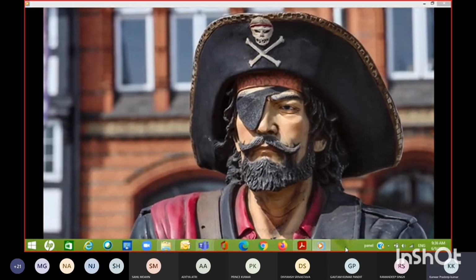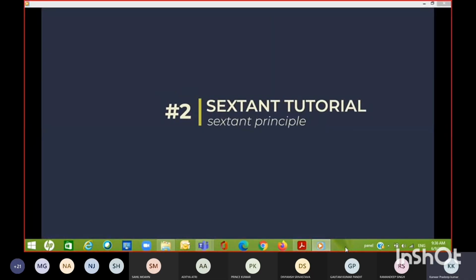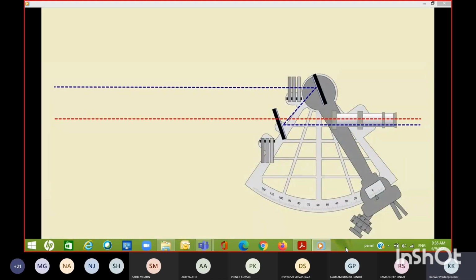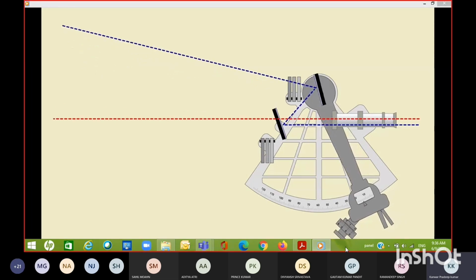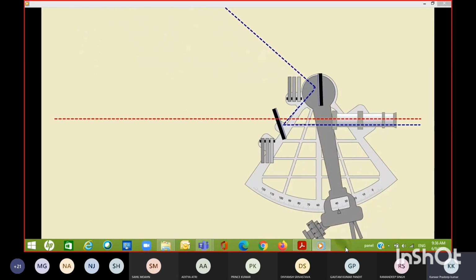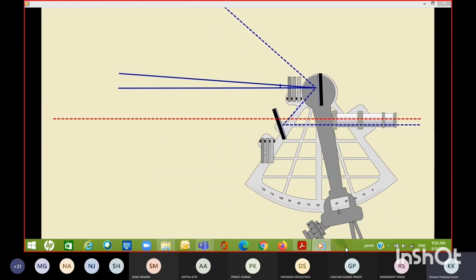So we've assembled the sextant, but how does it actually work? This is where the sextant principle comes in. When the sextant is set at 0, looking straight at the horizon, you can see that both mirrors are looking at the exact same spot. The image in both parts of the horizon mirror should be identical. When you start to rotate the index arm, the image in the reflected part of the horizon mirror changes. The angle along the scale corresponds with the angle between the objects that you're looking at.